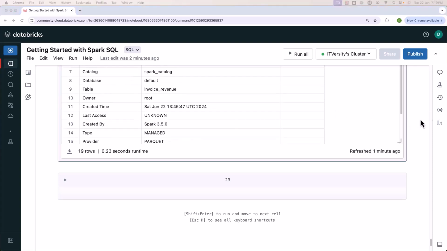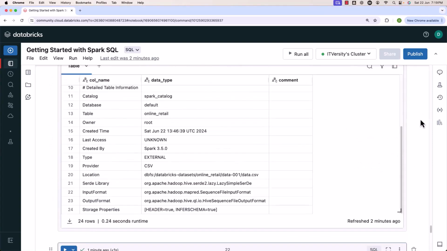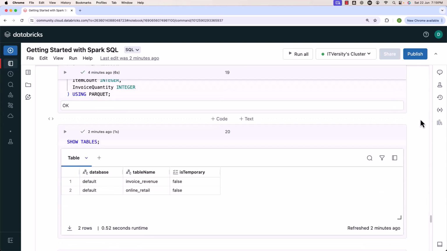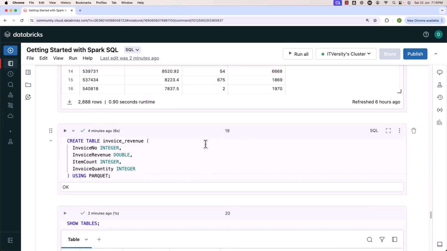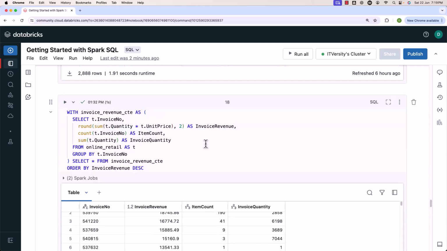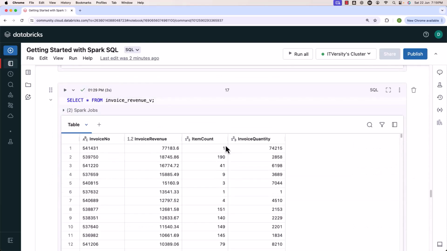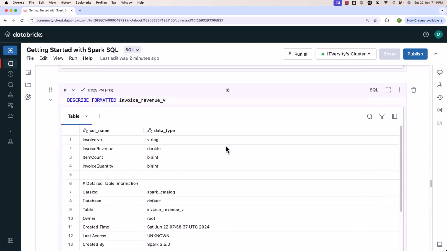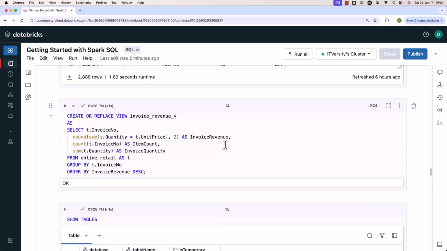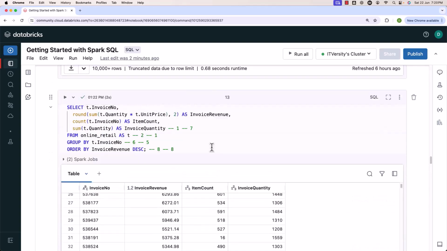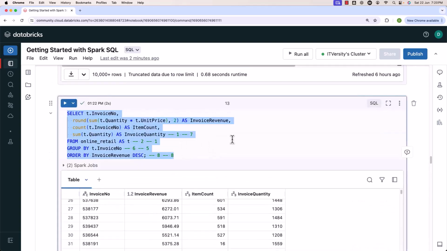We also have the query ready to compute invoice revenue, item count, and invoice quantity along with invoice number. We just have to run that query using an insert statement so that the data which is processed is populated into the new table, which is nothing but invoice revenue. The query which we are going to use is this one. Let's get into the details about how to come up with the insert statement to populate the results of this query into the newly created table.